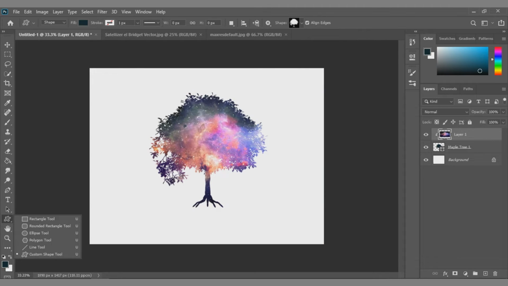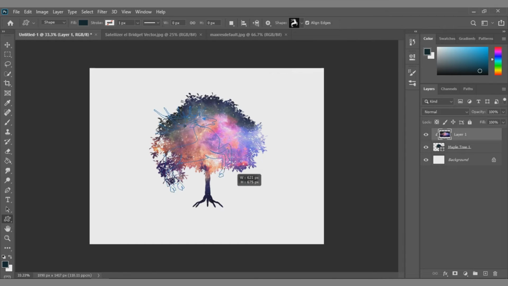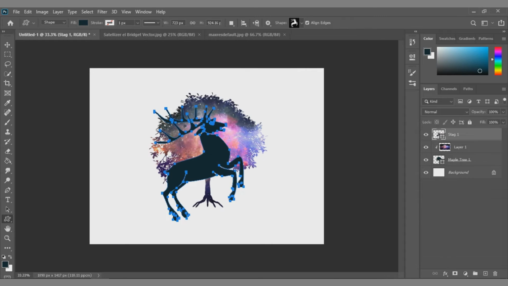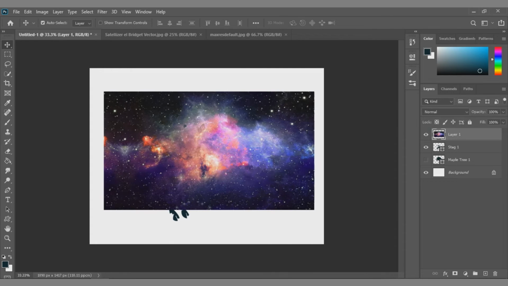So now let's try it again with another custom shape. And as you can see, there are a lot of different kinds of shapes here. So let's pick this reindeer. By the way guys, I am using Adobe Photoshop 2020 version. This version has a lot of features that were not in the previous versions. Let's repeat what we did in the tree.